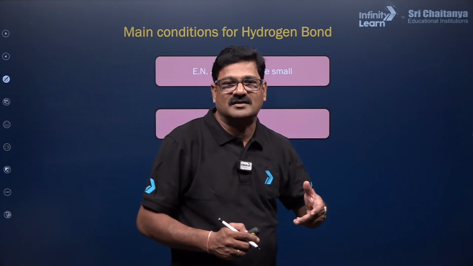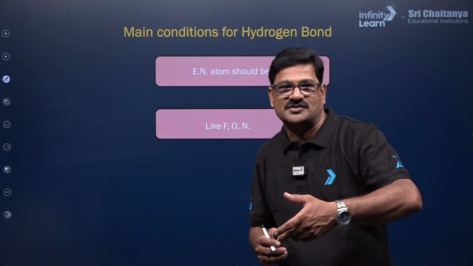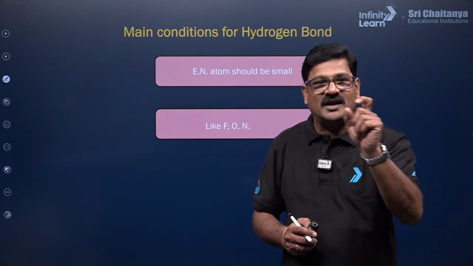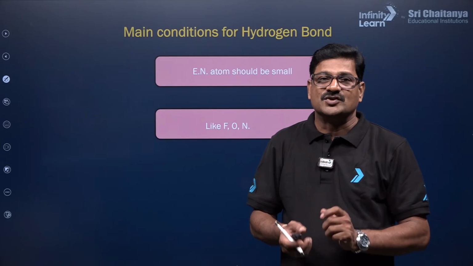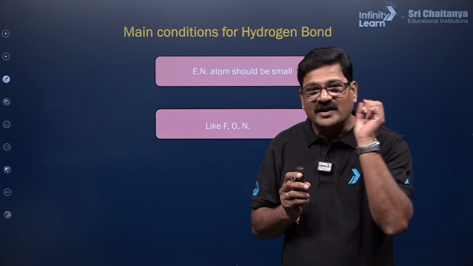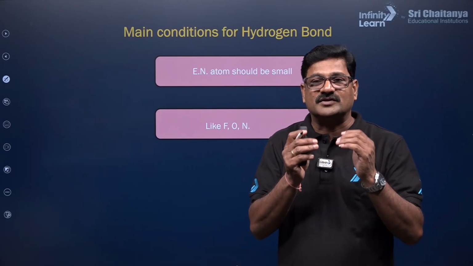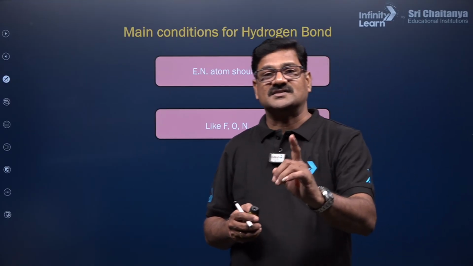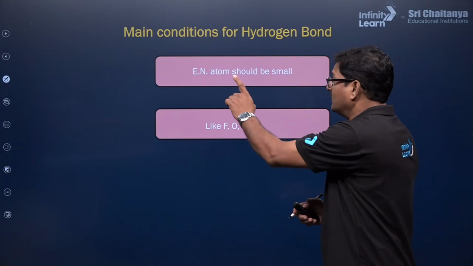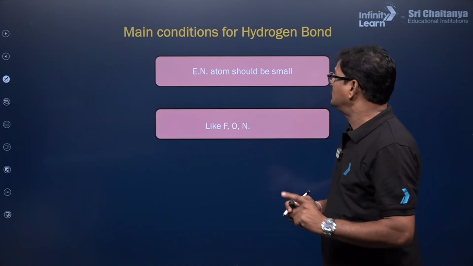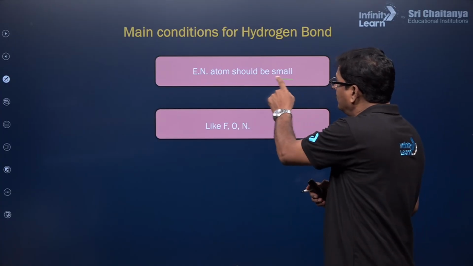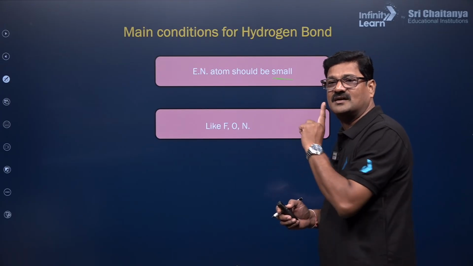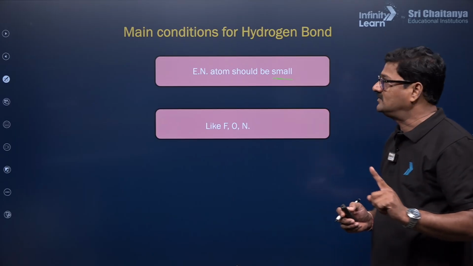Does every element that is attached to hydrogen form hydrogen bonding? No. The hydrogen must be attached to an electronegative atom. That electronegative atom should be very small and its electronegativity should be very high, ताकि इसका hydrogen bonding form करने का condition satisfy करता है. So the atom should be small enough, and oxygen, fluorine and nitrogen participate in hydrogen bonding, not any other elements.